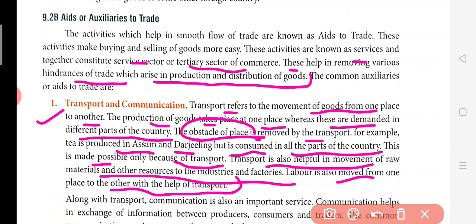Now if we talk about labor and raw materials, just like in Assam, the tea is made. So how are these products coming from that place to here? Because there is the process or activity of transportation going on. Because of that, we can easily get these things around us, and even labor is transported from one place to another. Even buses are used by employees to travel from one place to another. So these are of good use.